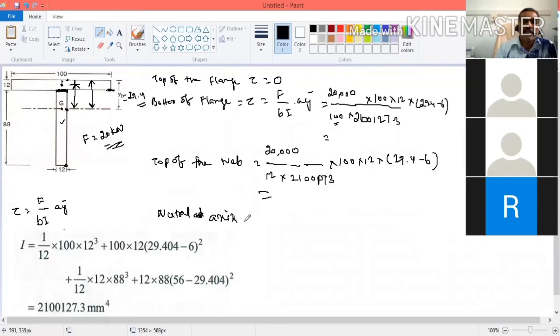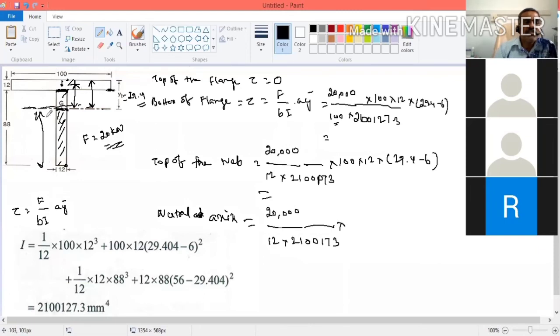At neutral axis, the force is 20,000 divided by the width at the neutral axis. Width is equal to 12. I is equal to, into area. So now we are calculating shear stress about the neutral axis. About the neutral axis, you can consider the area above or below. If you consider above, you have to take this area. Bottom means you have to take this area. So this is easy. Then you take the bottom. If you take the bottom, the area will be, what is this distance?